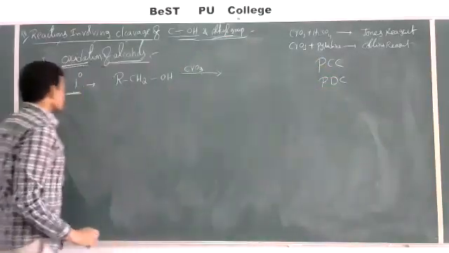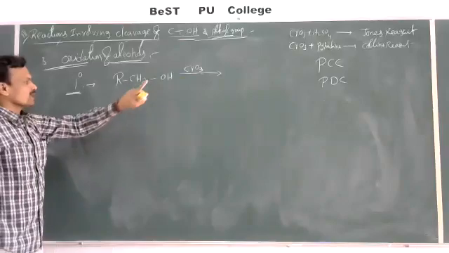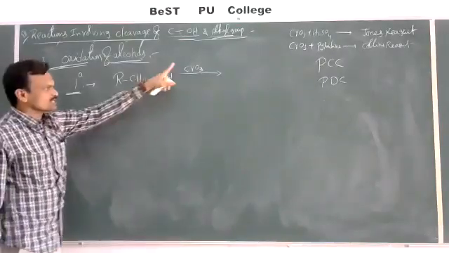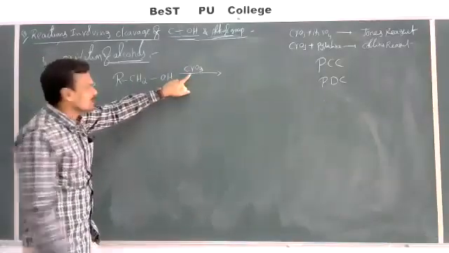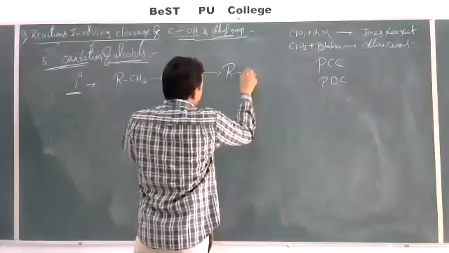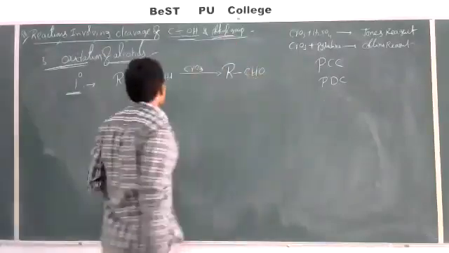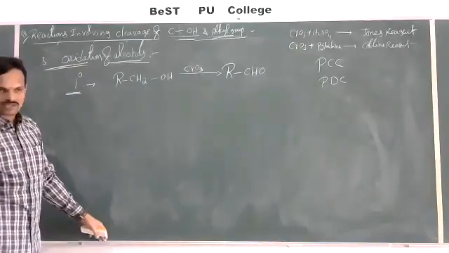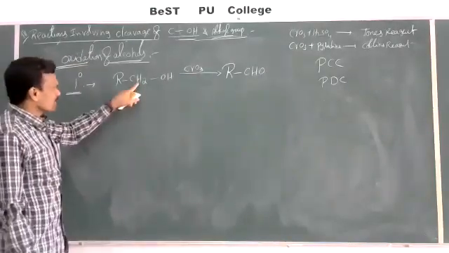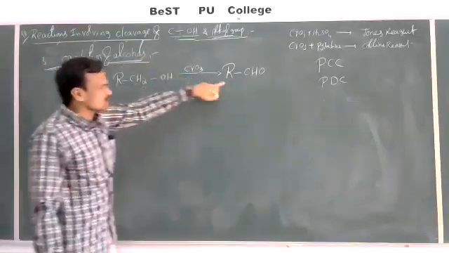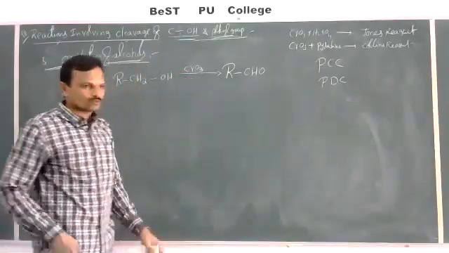First is primary alcohols. Primary alcohols on oxidation with chromium oxide are oxidized to aldehydes. Just like what we discussed earlier, dehydrogenation, similar to that. Here one H gets eliminated and a pi bond will be formed here. Then we can get RCHO.